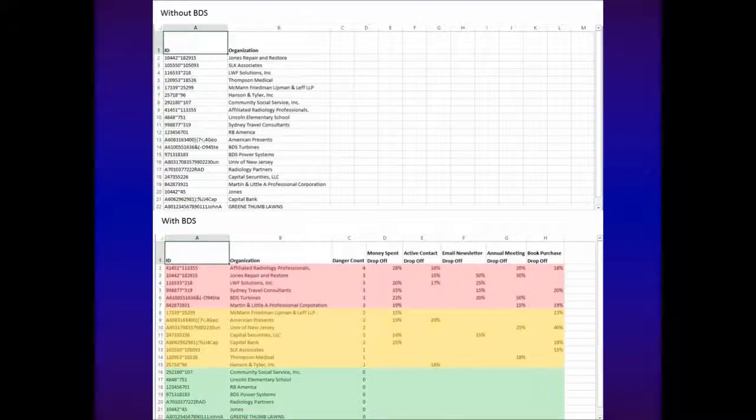Also, once the danger count algorithm is designed, it may be adjusted as more rounded out thinking emerges. For example, one association may say, we used to think that not attending the annual meeting was our biggest red flag for a member, but now we see that dropping off the email newsletter is just as dangerous. So anyone dropping from the newsletter should get 2 points towards their danger count instead of 1. Ideas like this will flourish once the user spends some time with the danger count report. The algorithm will grow and adjust to suit your membership retention needs.